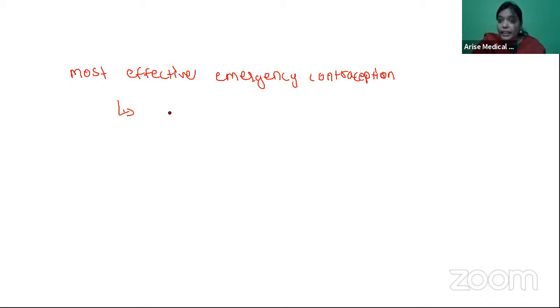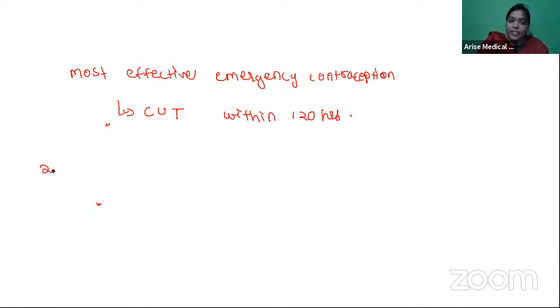You cannot take LNG IUCD for emergency contraception. This is a very, very, very important point. LNG IUCD cannot be taken for emergency contraception. It is only the copper T which can be taken. So the most effective emergency contraception is copper T, which can be given within 120 hours.